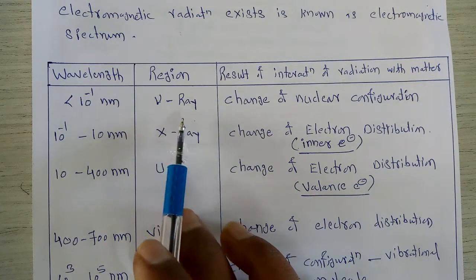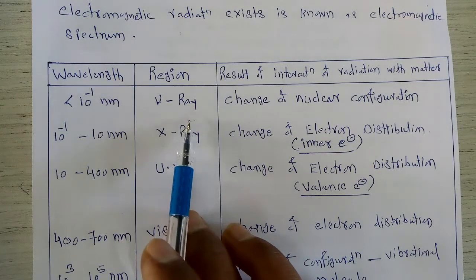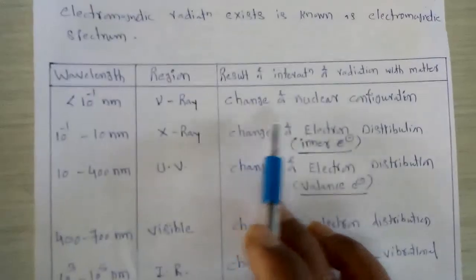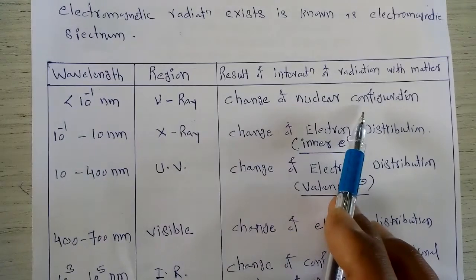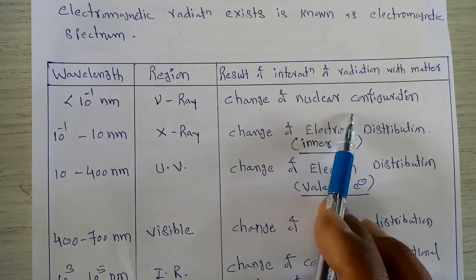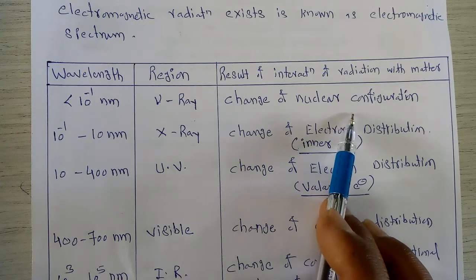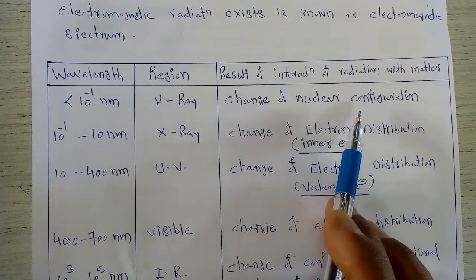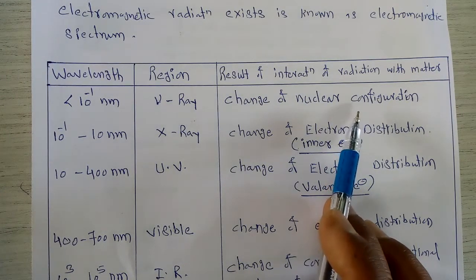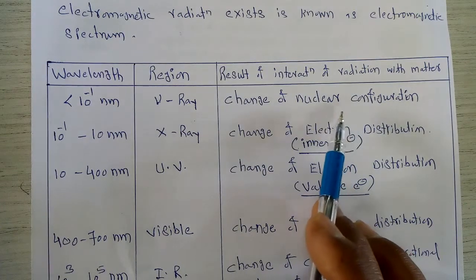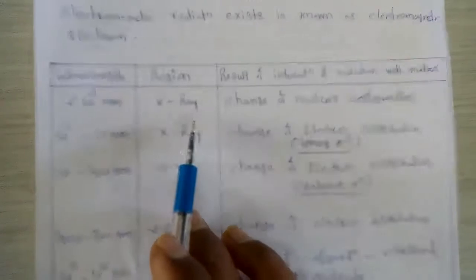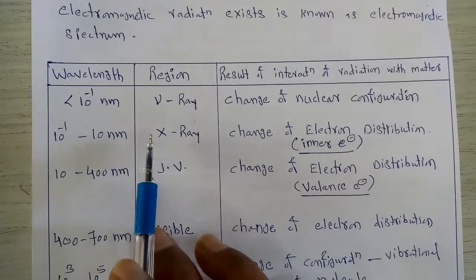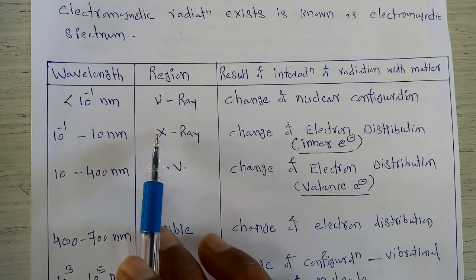Whenever these gamma rays interact with a particular matter, what happens? Change of nuclear configuration takes place. There is a rearrangement of nuclear particles. We know very well the different nuclear particles, it may be protons or it may be neutrons. So these nuclear particles may get rearranged by the interaction of gamma ray radiations. So this is the first region of the electromagnetic spectrum.